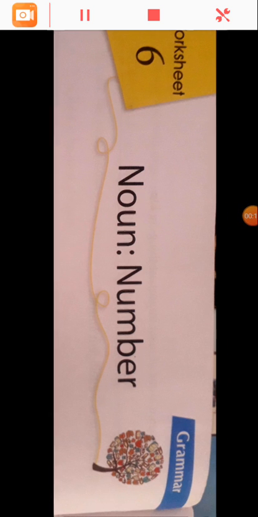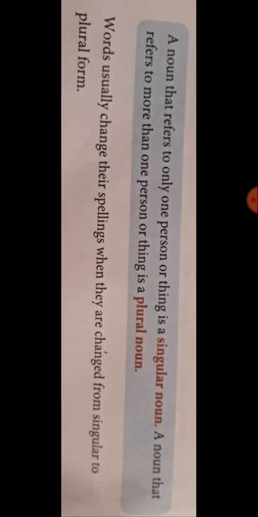Here, chapter number 6, noun, number. What do you mean by that? A noun that refers to only one person or a thing is a singular noun. A noun that refers to more than one person or a thing is called a plural noun.